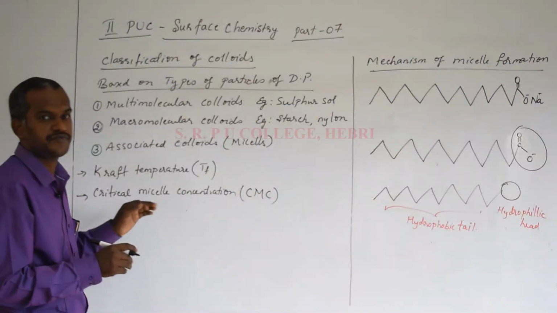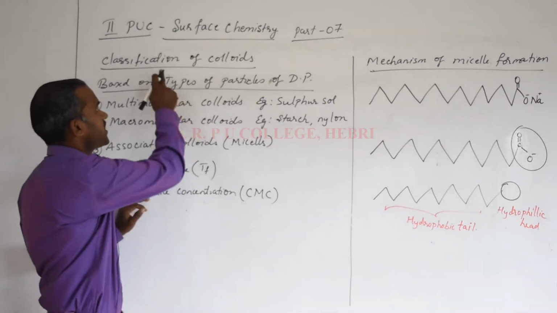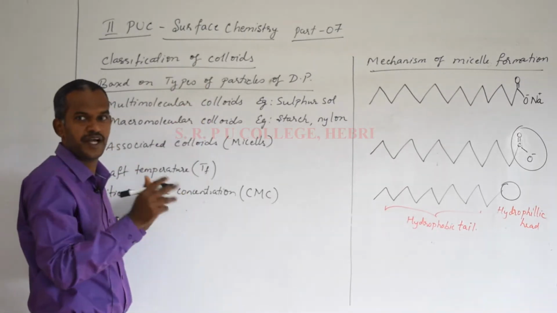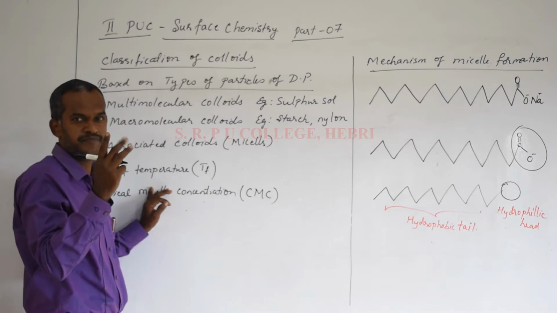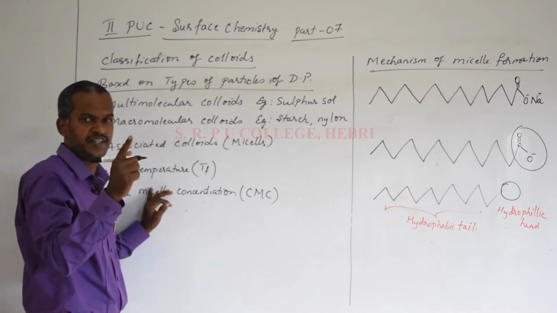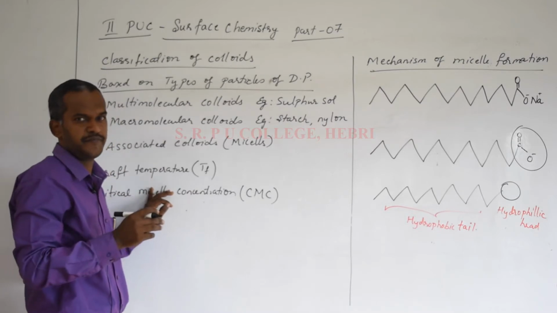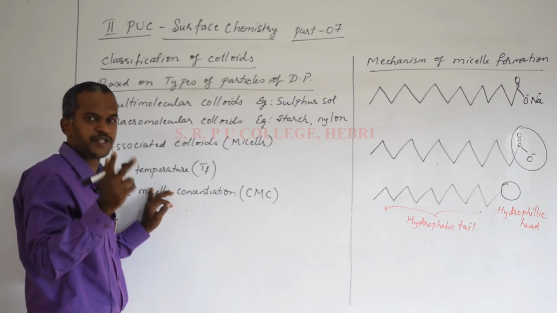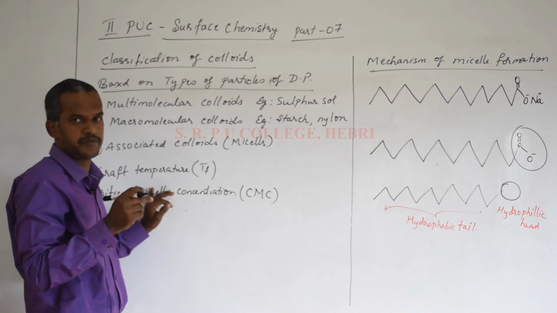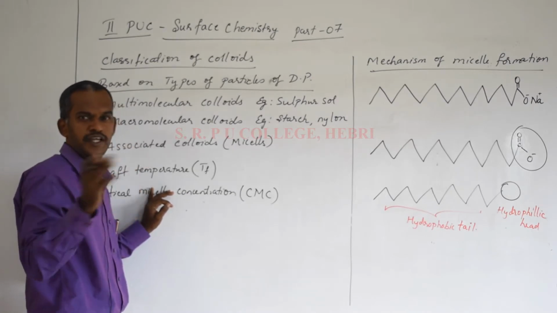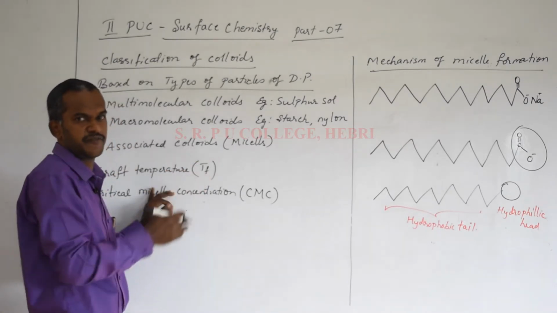Hello students. In the last class we studied the classification of colloids. I told you there are three bases for the classification. First, based on the physical states of the dispersed phase and dispersion medium; we studied 8 types of colloids. The second, based on the nature of interaction between dispersed phase and dispersion medium; we heard about the lyophilic and lyophobic colloids and discussed the differences.